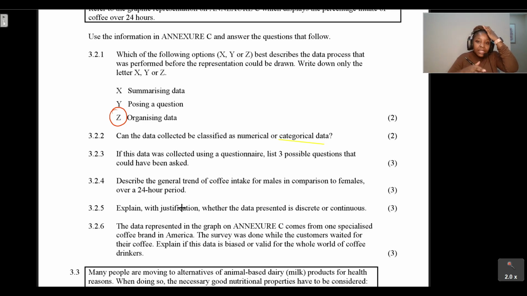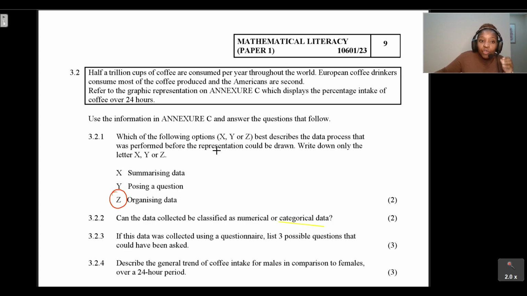So here we just asked, if this data was collected using a questionnaire, what would be the possible questions that could have been asked? Remember, this graph basically represents the percentage intake of coffee over 24 hours.